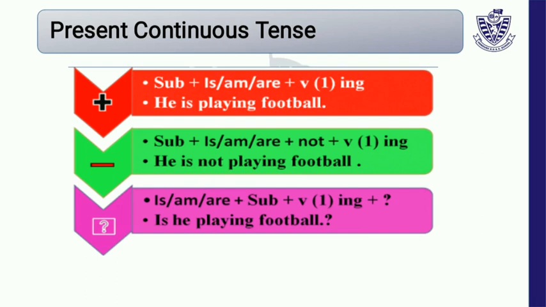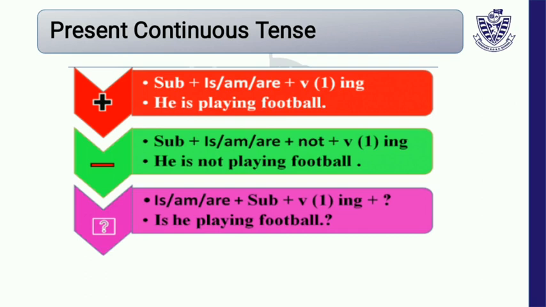When do we use is, when do we use am, and when do we use are? We use is with singular subjects, like he is, she is, Ali is. We use am with I, just I. We use are with plural subjects, like you are, we are, they are, girls are, birds are. Then we use the first form of the verb with ing, like he is playing football.